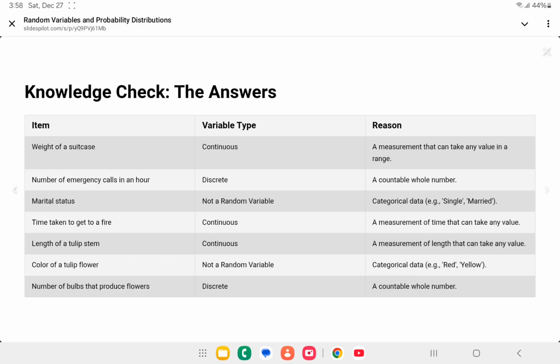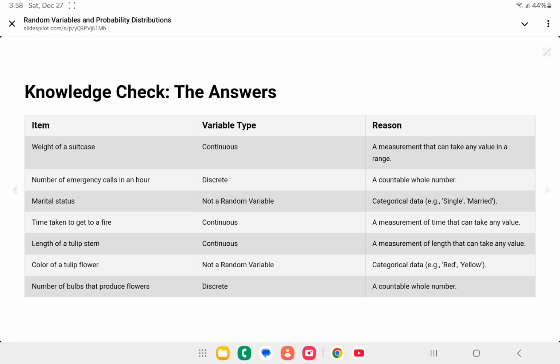Now we can check the answers. The first one is the weight of a suitcase, so it is obviously continuous. The next one is the number of emergency calls in an hour. It's a countable whole number, that's why it's discrete. The next one is marital status. It's categorical data, so it's not a random variable. The next one is time taken to get to a fire. It's a measurement of time that can take any value, so it is continuous.